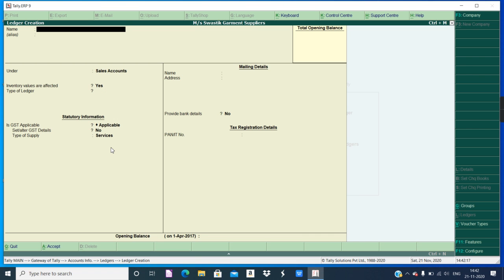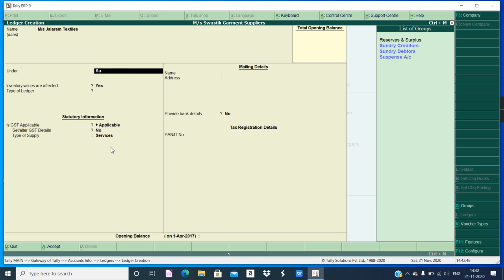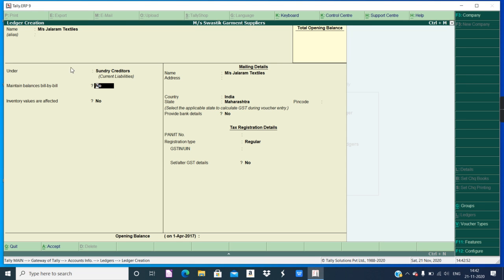Now we will create the ledgers for from whom you have purchased and to whom you have sold. Goods are purchased from MS Jalaram Textiles, that we will mention. Because it is purchased, money has to be paid, money has to be credited in the Jalaram Textile account. That's why the group will be sundry creditors, because you have to credit money. Who will credit money? Swastik Garment will credit the money to Jalaram, so Jalaram Textile will be a creditor.